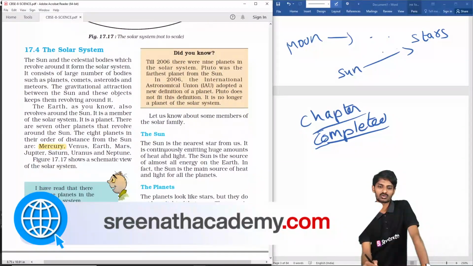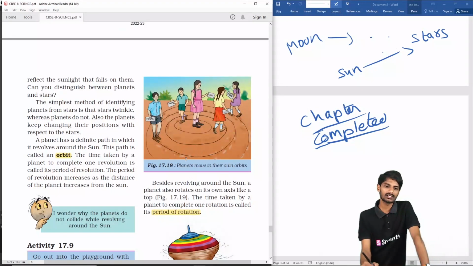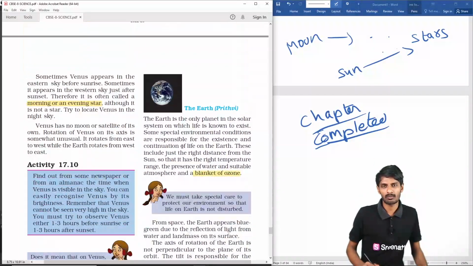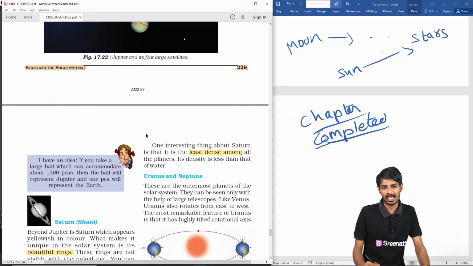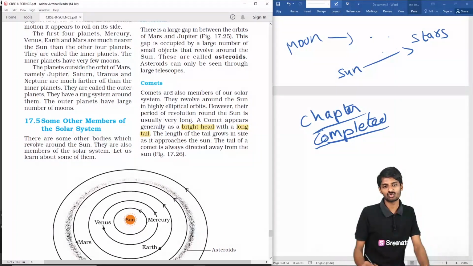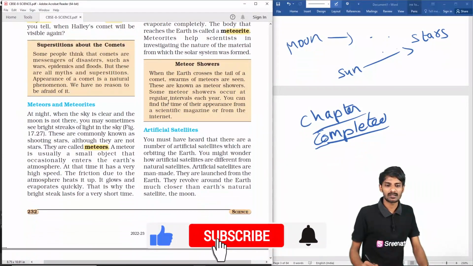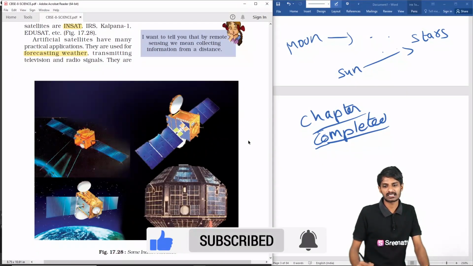And the solar system: the sun is the center and it is the brightest star. We have discussed that the planets revolve around the sun. The period of revolution increases as the distance increases. We have discussed period of rotation and all the planets clearly, and earth is one of the planets. In addition to it, we have 7 other planets. And there are asteroids in the gap between Mars and Jupiter. Comets have highly elliptical orbits and take a long time. And next, meteoroids are substances which hit the earth, and we have discussed artificial satellites.